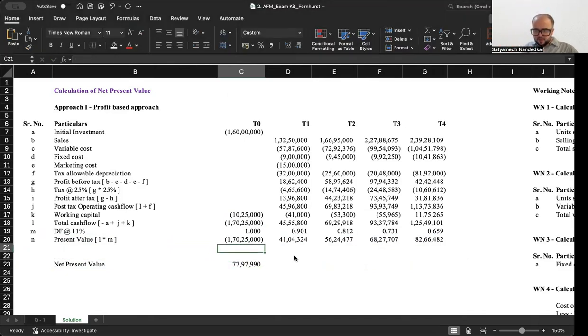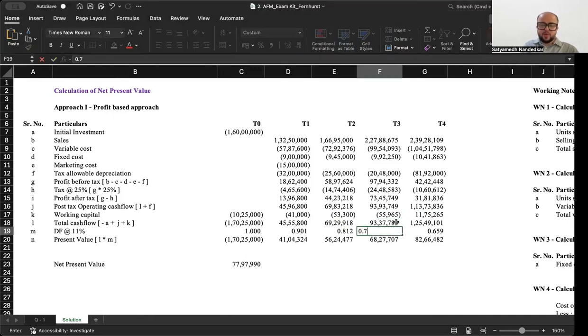Okay, so with this in mind, I think you will now have a clear idea on how exactly the net present value is calculated and what exactly you are supposed to do when you are confronted with such a question in the exam. It's okay if you take the discounting factors from the discounting factor table, it makes no difference at all.